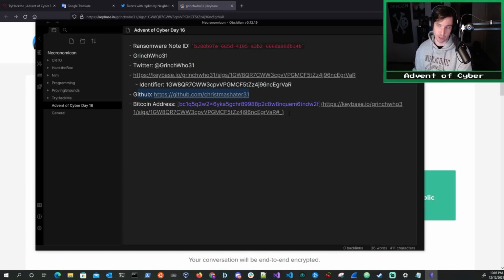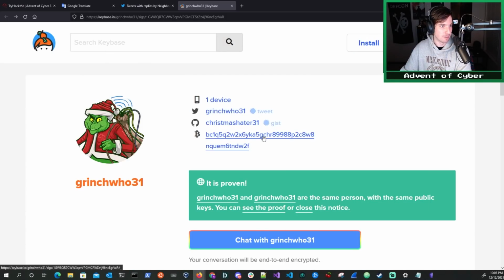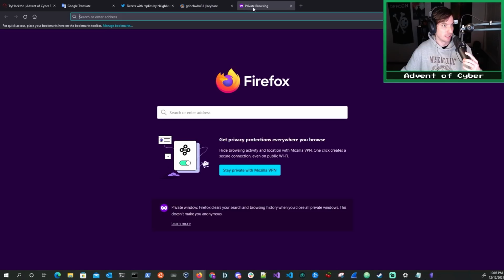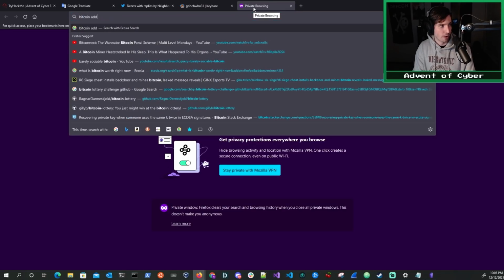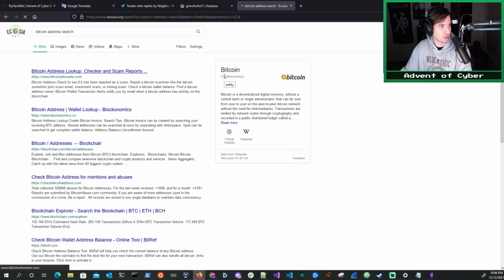Now, what is a Bitcoin address? In cryptocurrency, a Bitcoin address is specifically the address that you send the cryptocurrency to. And this is actually something you can search for online as well. So if we copy out this address, it might be easier if we click on it and then copy it from here, because it won't copy the link like it did when I copied it into Obsidian. But we can just go to Google and we can type in Bitcoin address search or something of that nature. Bitcoin address lookup.